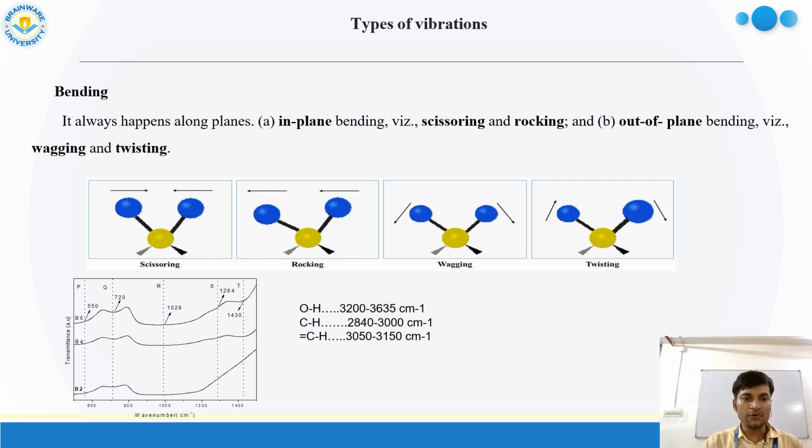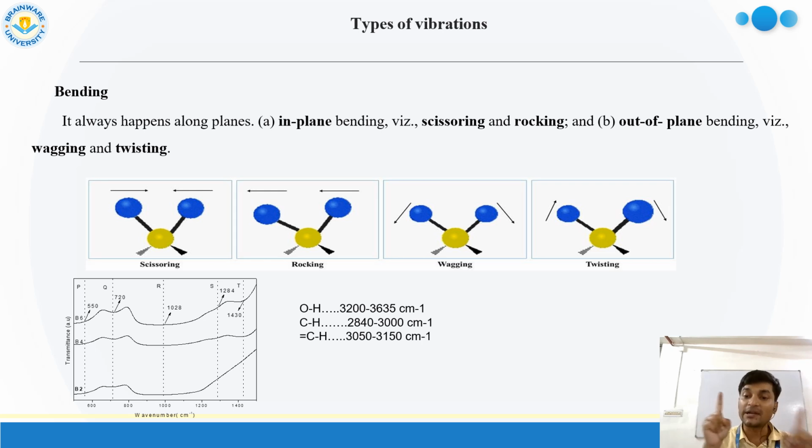If you look carefully, up to this point it is 100% transmittance, meaning that everything is transmitted and nothing is absorbed. Now look at this position: some portion is absorbed and the rest is transmitted.